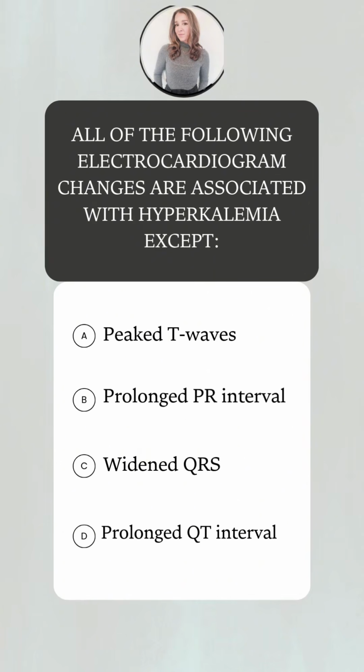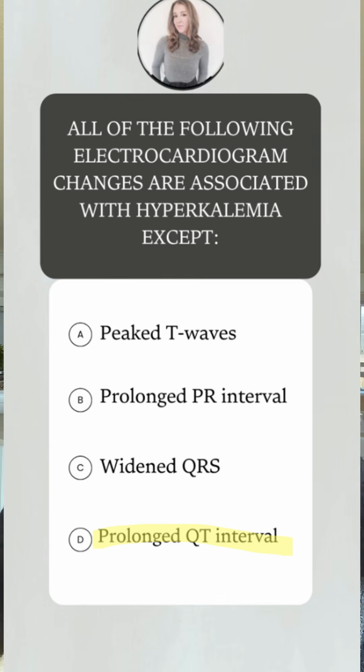Here's this week's question. All of the following electrocardiogram changes are associated with hyperkalemia except. I'll pause here and let you select your answer. And the correct answer here is D, prolonged QT interval.